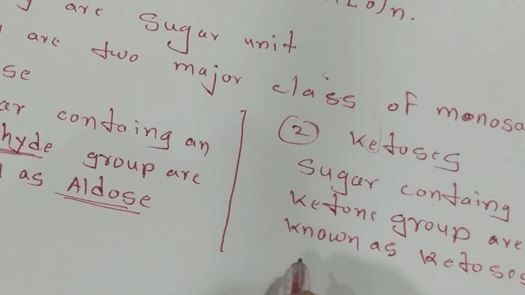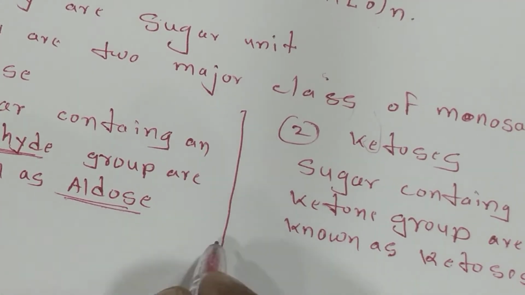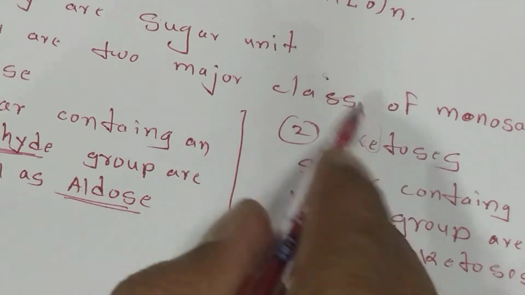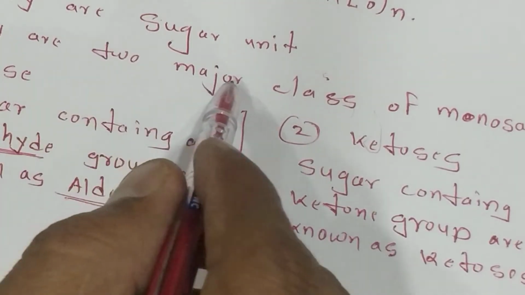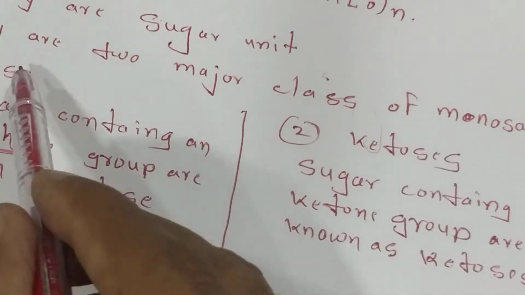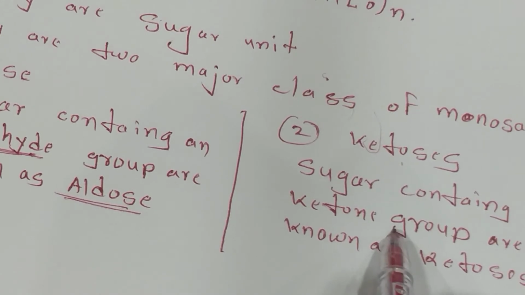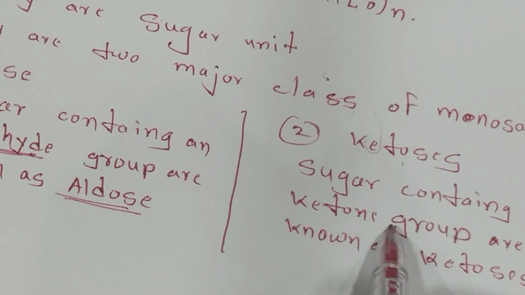Okay, now the examples. The monosaccharides are further divided into two classes, aldose and ketose. The aldose group contains the aldehyde group and the ketoses group contains the ketone group.